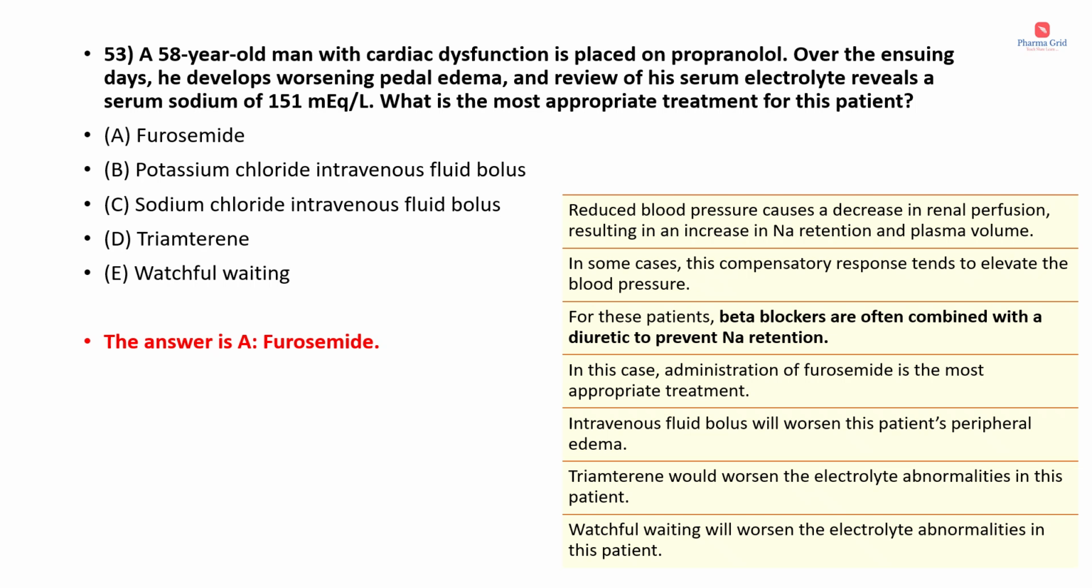Now, coming to the other options, intravenous fluid bolus will worsen this patient's peripheral edema. Already this patient has edema, so if we are giving the fluid bolus, it will again worsen the patient's condition. Also, triamterene is a potassium sparing diuretic. It would worsen the electrolyte abnormalities in this patient. Then watchful waiting will also worsen the electrolyte abnormalities in this patient. So hence the correct answer is option A, which is furosemide.